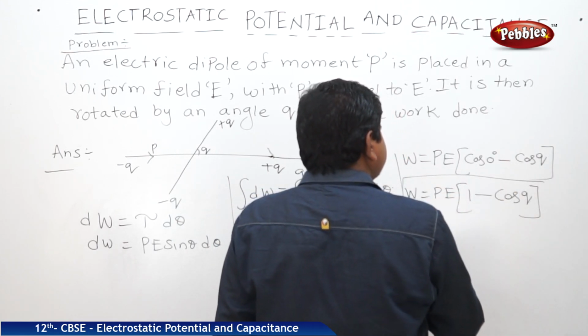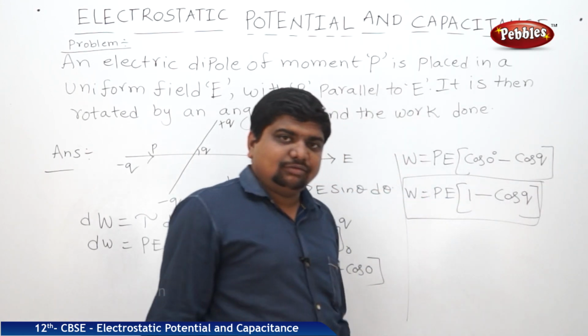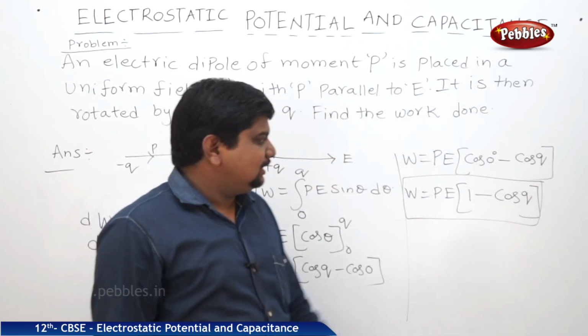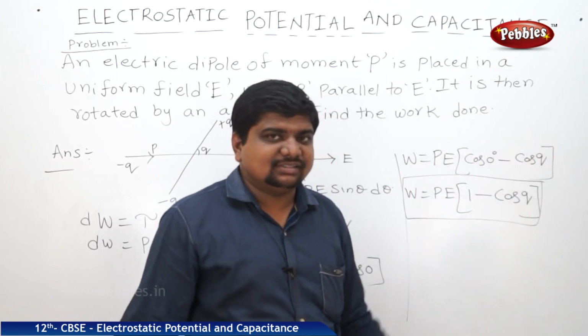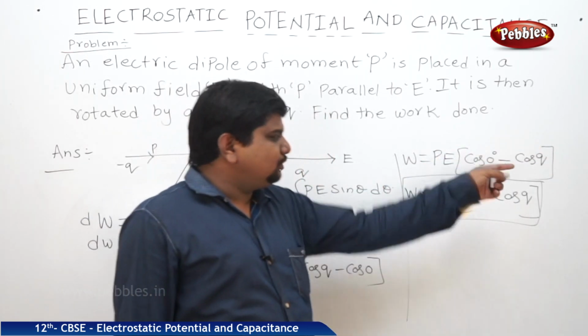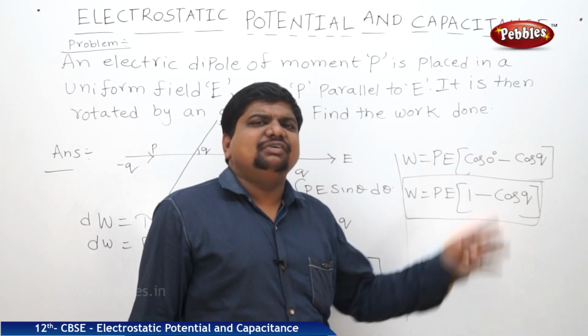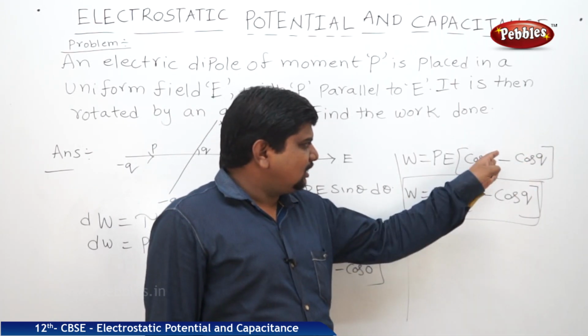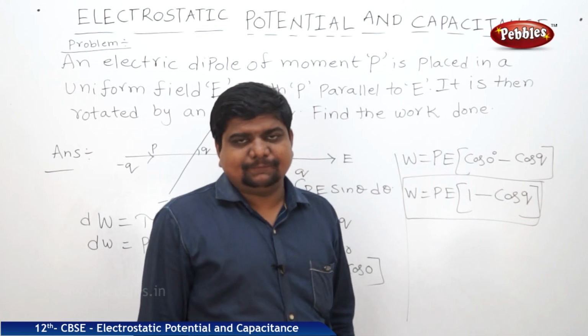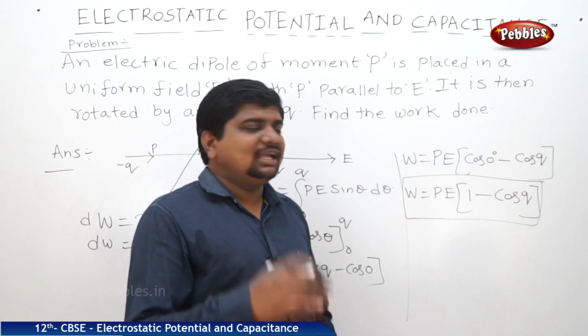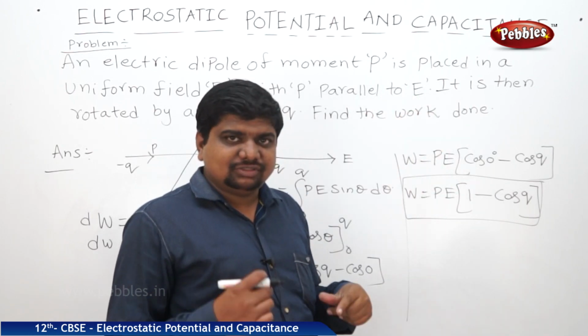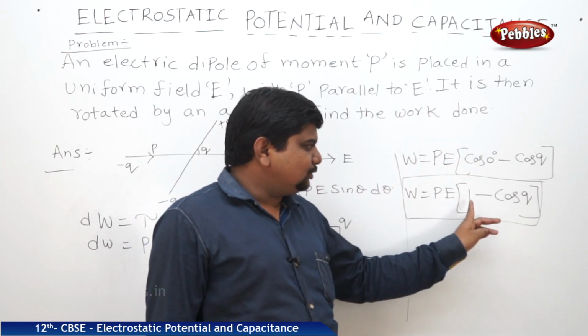These are the formulas, and sometimes they will give the angle rotated by. Then in place of Q, you can substitute that angle directly, and the answer will come. If it is 0 to Q, this formula is useful. If it is 90 to Q, it is cos 90 minus cos Q, like this. So this is the solution of the problem. Therefore the work done to rotate a dipole in this electric field from 0 to Q is PE into 1 minus cos Q.